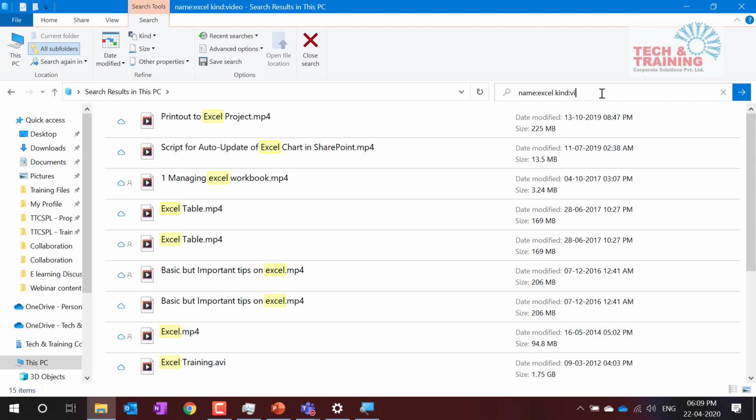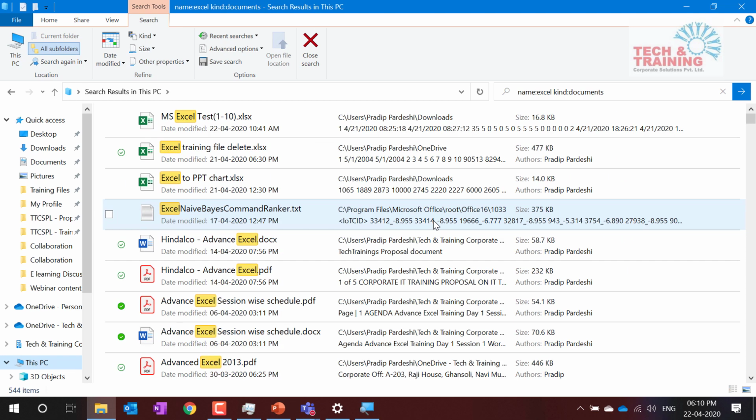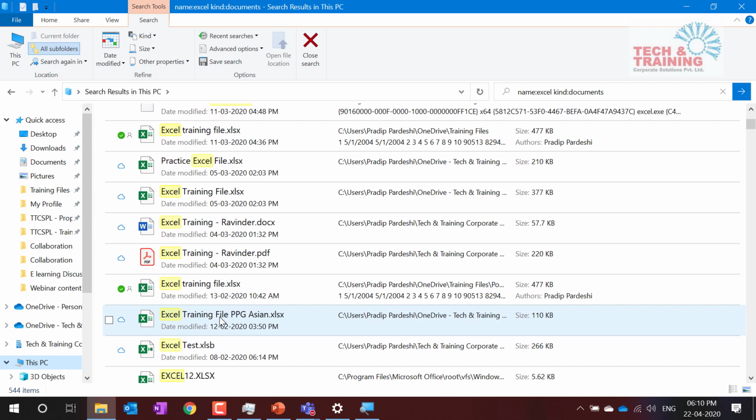Let's say I'm not looking for video, I'm looking for a proper file. But I also was getting those system files, if you remember. I don't want those system files. So what I'm going to do is, in kind, I'll type documents. When I type documents here, it has removed all the system files, and from 800, it has given me 544 files. So friends, understand how I am slowly and gradually reducing the number of files that I have.